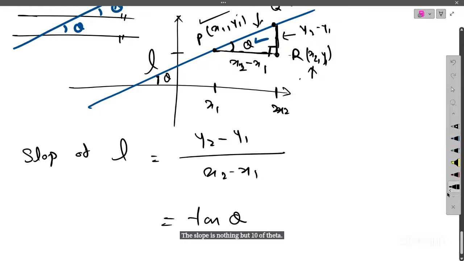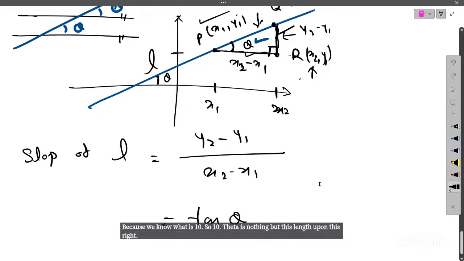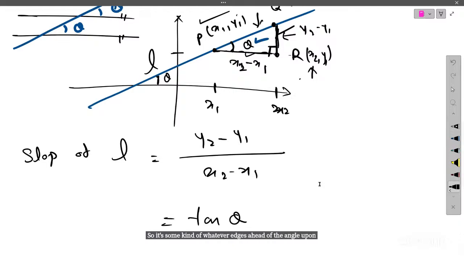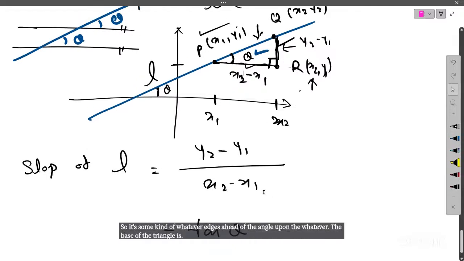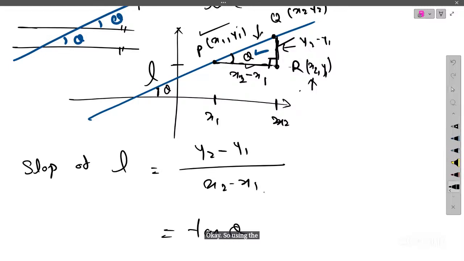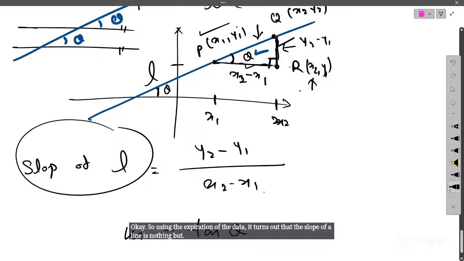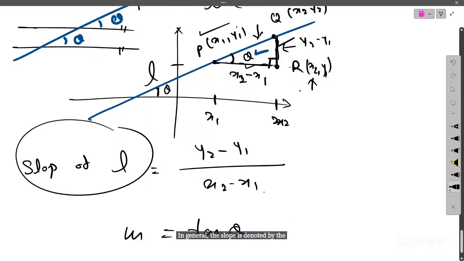Because we know what tan theta is. Tan theta is nothing but this length upon this length, right? It's the edge ahead of the angle upon the base of the triangle. So using the expression of tan theta, it turns out that the slope of a line, which is in general denoted by the letter m, is nothing but tan theta.